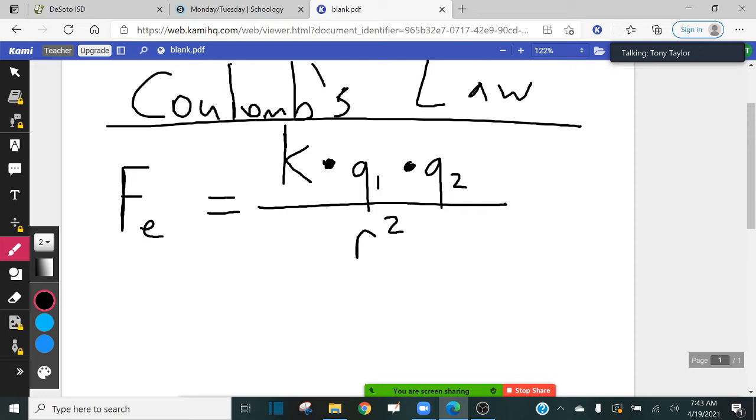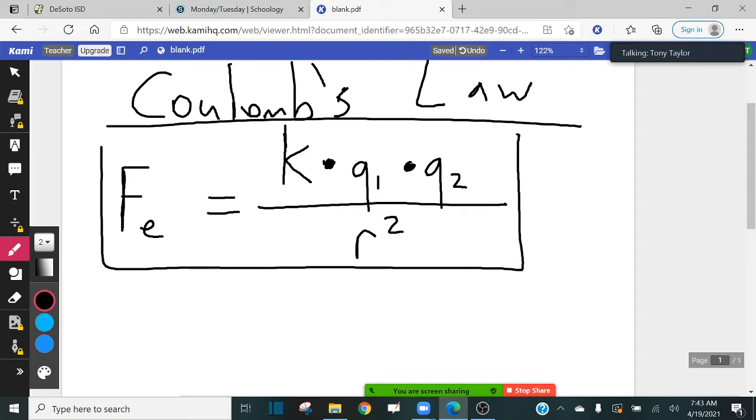Okay. So guys, if I were you, I would write down this equation because this is an important equation in physics known as Coulomb's law.